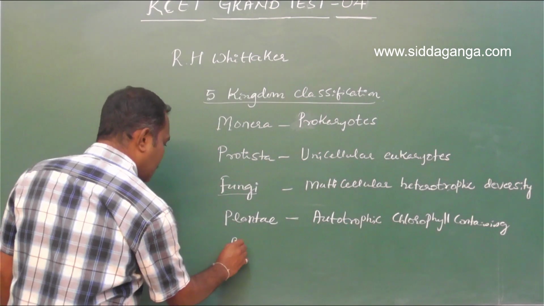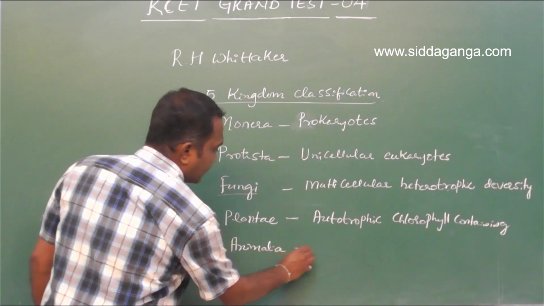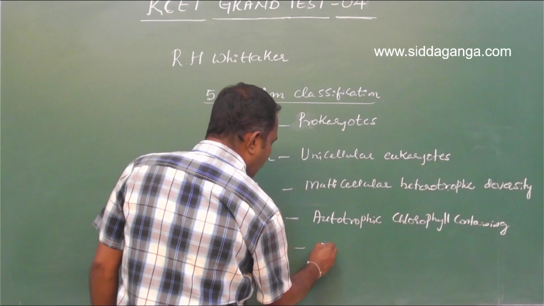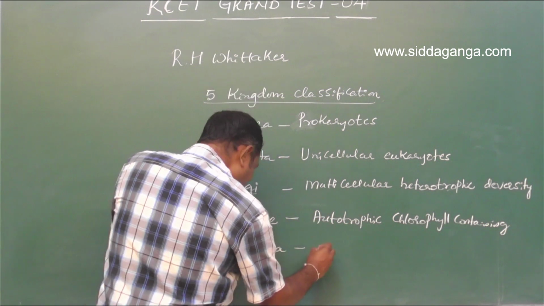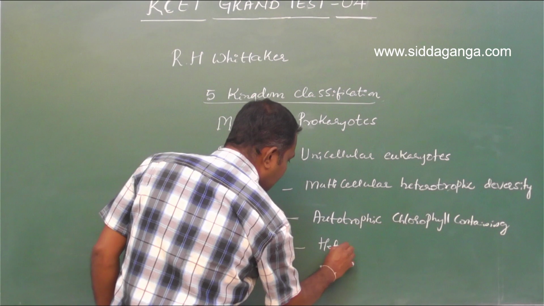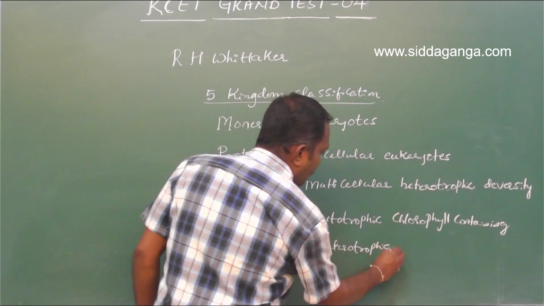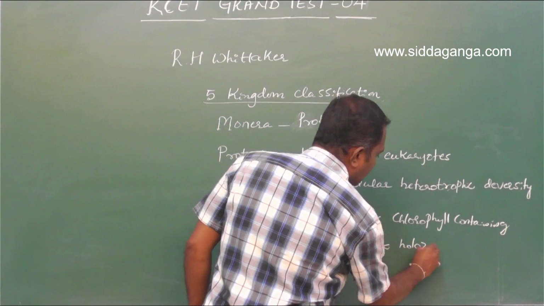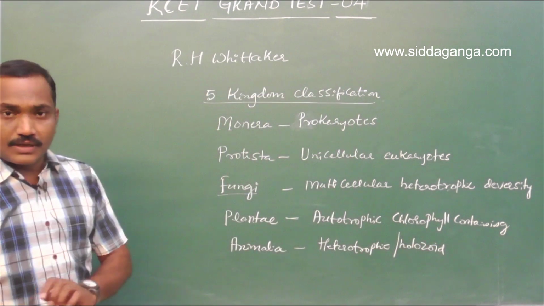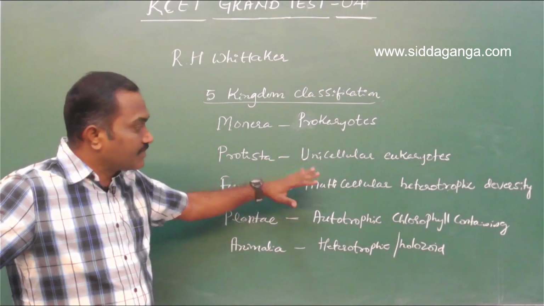Then kingdom Animalia. Kingdom Animalia includes multicellular organisms with heterotrophic, holozoic mode of nutrition. Of course, there are other parameters or properties which differ from each one.